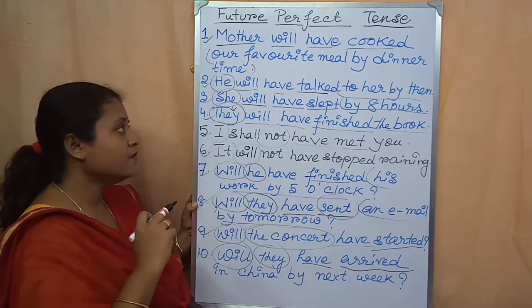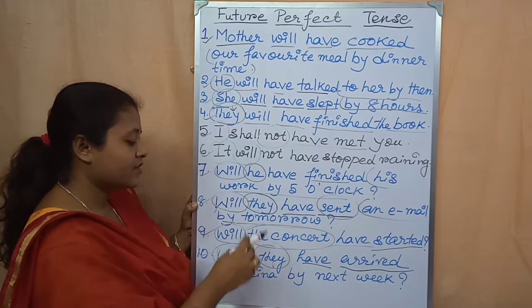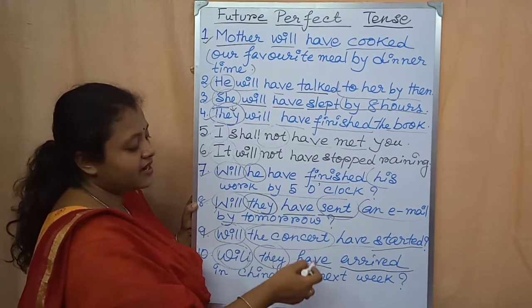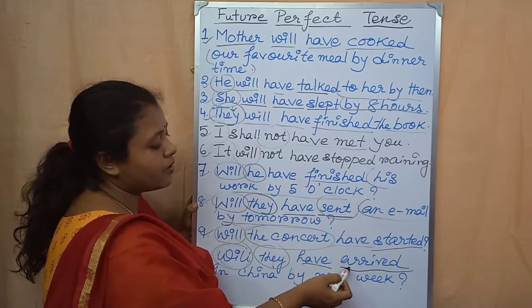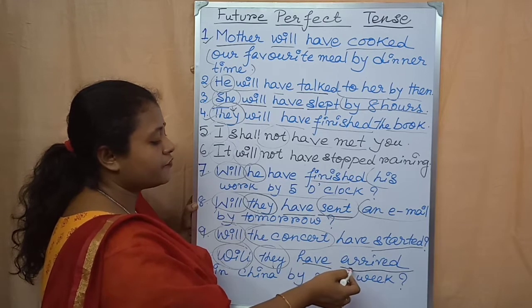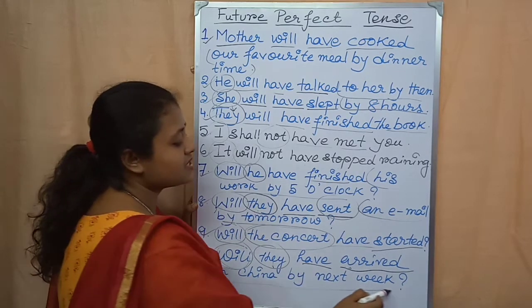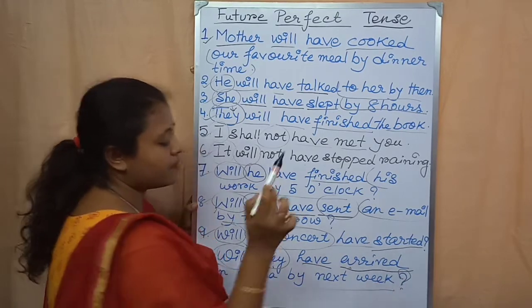So what is the rule? First you have to write shall or will. After that the subject, then have, then the PP form of the main verb. PP form means the past participle form or the third form of the main verb. After that the rest of the sentence, then the question mark.